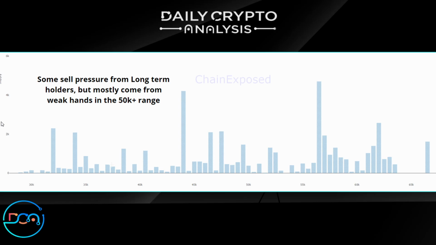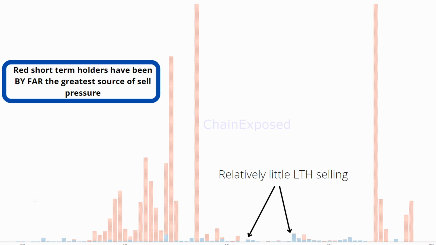However, if we look at this in relation to short-term holders here, we can see that almost all of the sell pressure is not coming from the long-term holders. It's coming from short-term holders in these 30K up to 40K levels. So ultimately, we're not seeing a significant amount of sell pressure from long-term holders, and that's a positive sign. This indicates that in spite of the macroeconomic uncertainty surrounding the markets at the moment, and a decent move in the market with Bitcoin moving up to around 45K when we were recently sitting at 35K and even lower than that for a bit, these longer-term holders have held firm onto their positions.